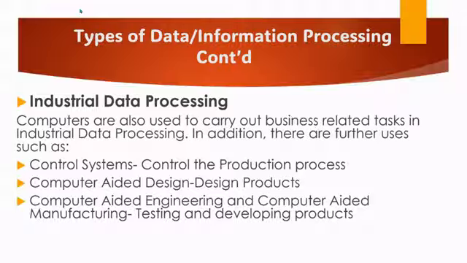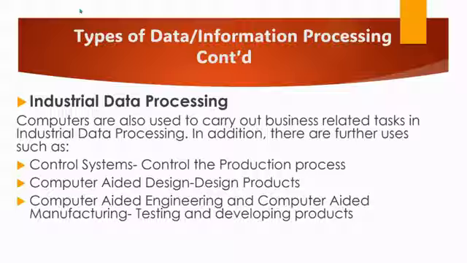In industrial data processing, they also have to prepare their financial statements as well. They also have to place their orders. They also have to do marketing. They also have to do their budgeting, make payments, and so forth. So, computers are used in industrial data processing to carry out business related tasks, in addition to controlling the production process, designing products, testing, and developing products.